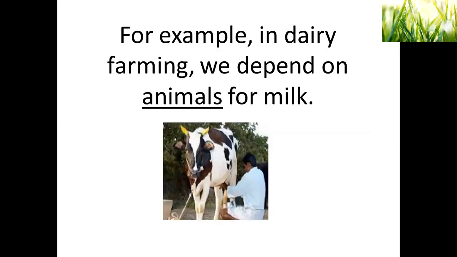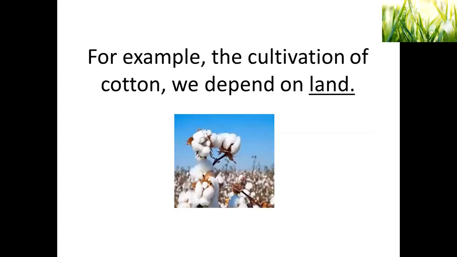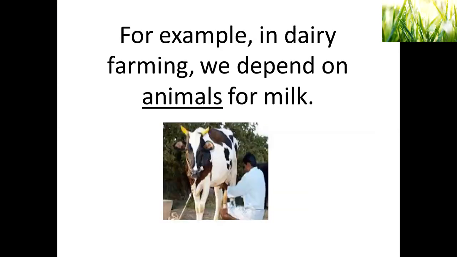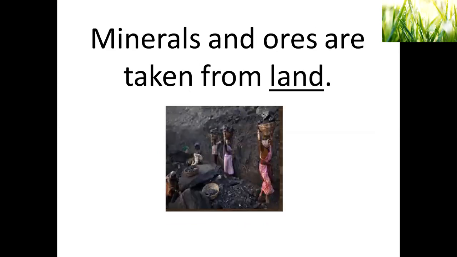Next, the same thing is shown in pictures. For the cultivation of cotton, we depend on land. In dairy farming, we depend on animals. Minerals and ores are taken from land.